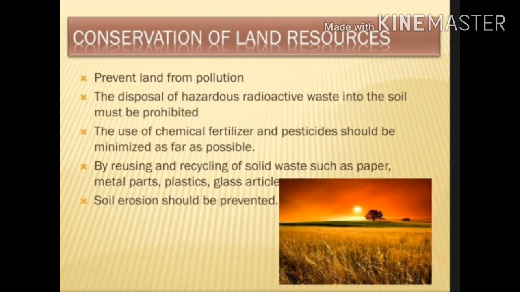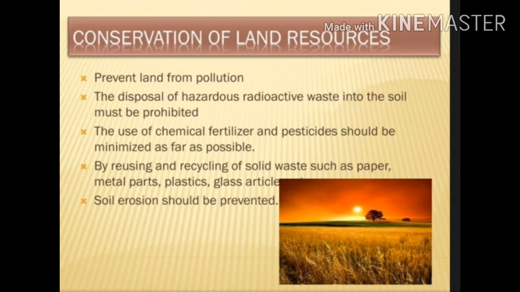Third, the use of chemical fertilizers and pesticides should be minimized as far as possible. Farmers should not use these hazardous chemicals. Instead, they can use biochemicals.